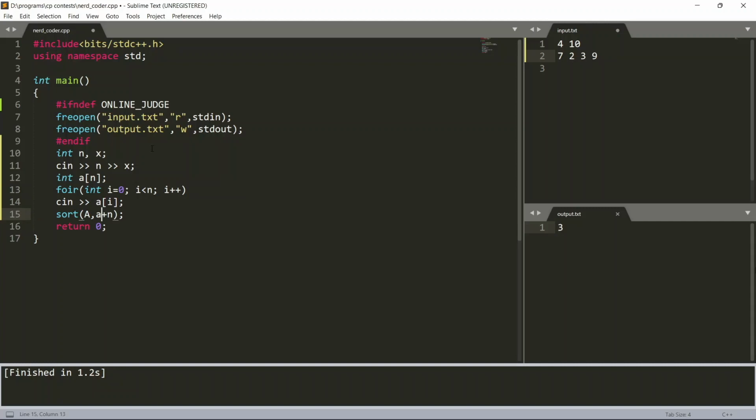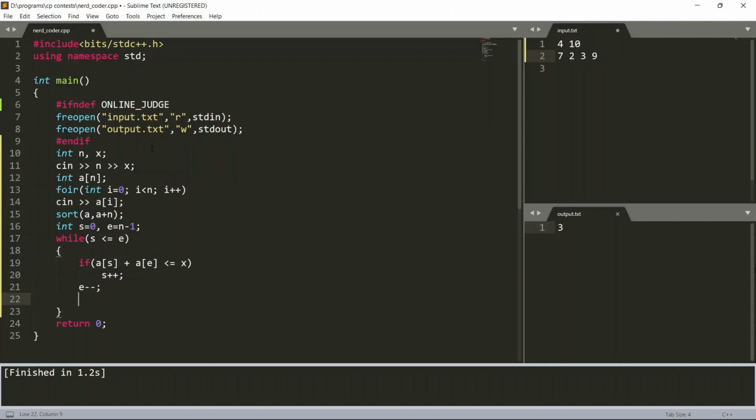Now we'll create two pointers, first pointing to the start and second to the end, and we will move while s is less than or equal to e. We will take the first and the last element. If their sum is less than or equal to x, then only we will move the first pointer ahead. Otherwise we always have to decrease the end pointer, because there are two cases.